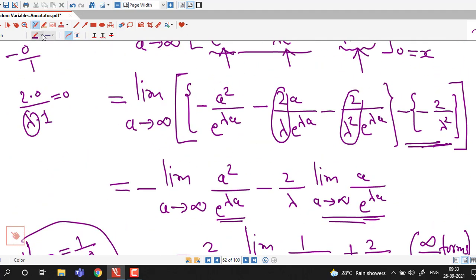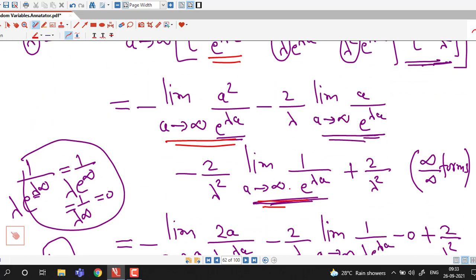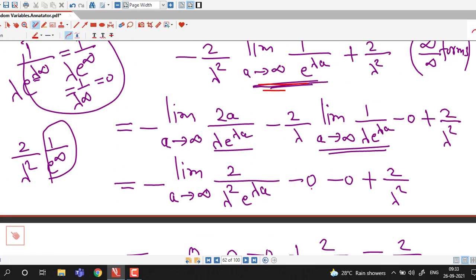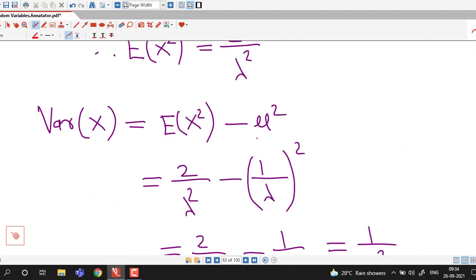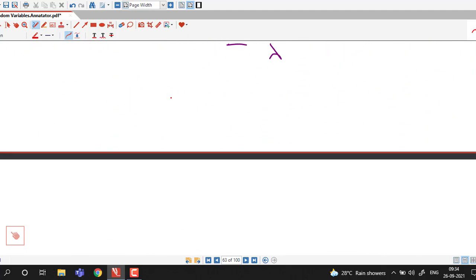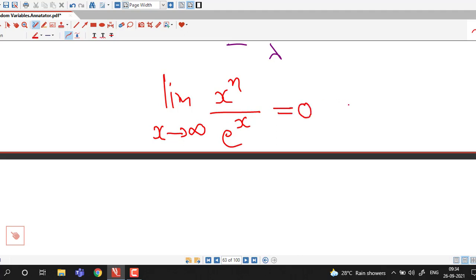Here we are applying L'Hospital rule 2 times for this limit. So if you don't want to write down all these things, you can simply apply this formula directly. We have this formula that if we have x raised to n divided by e raised to x as x tending to infinity, then this is always 0 for positive power of n, or for natural number.